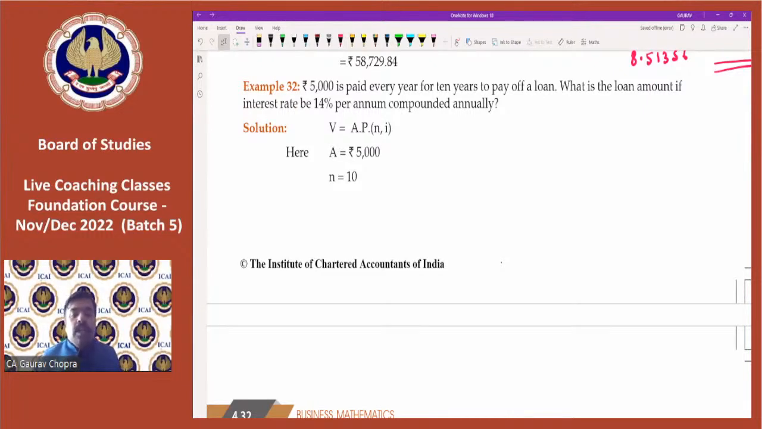Example 32: Rupees 5,000 is paid every year for 10 years to pay off a loan. So 5,000 is paid every year.